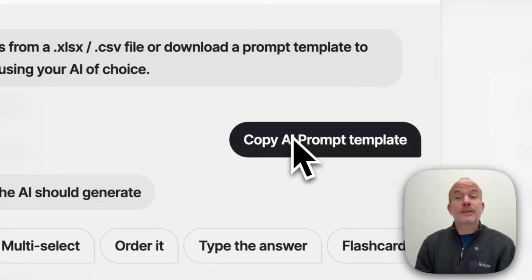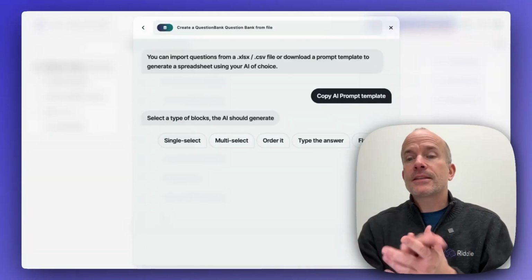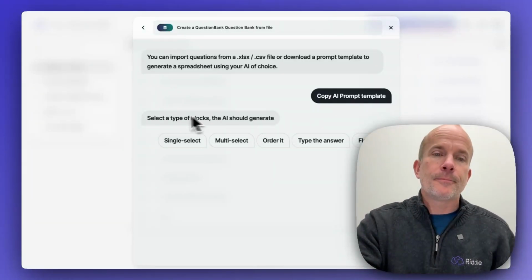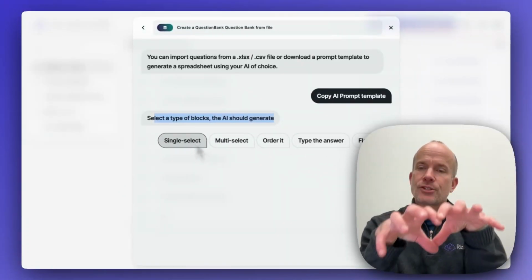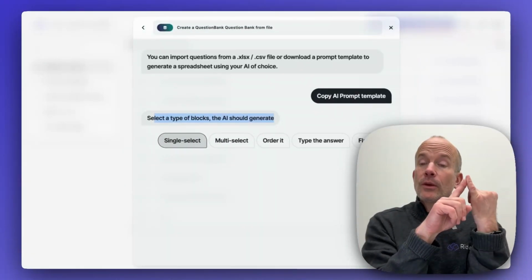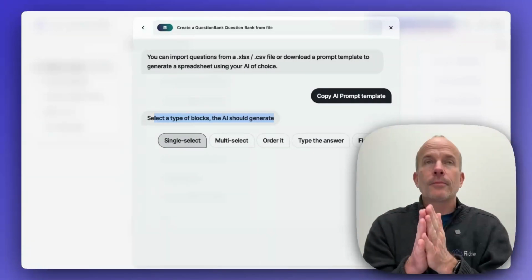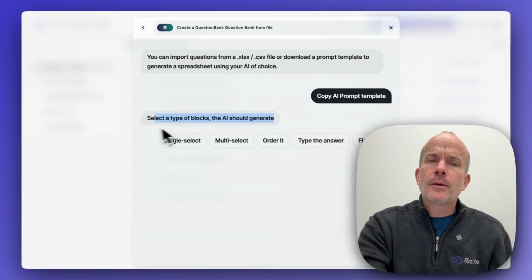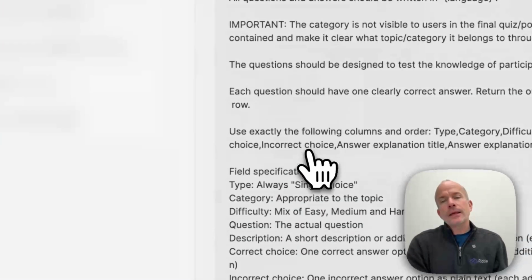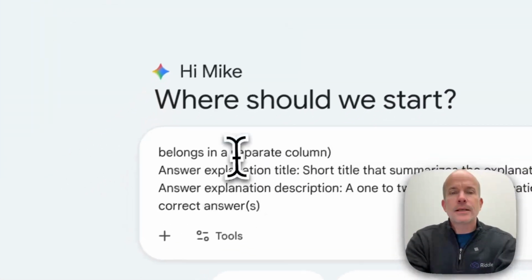The AI prompt template is a great option because what you can do is say, hey, AI, present this mix of questions based on the parameters I set. Okay, when you are creating a question bank, you need to keep each type of question separate. So if there is only one right answer, a single select, that is a different type of data than a multi-select where there might be multiple correct answers, or order it, put these in the right order, and so on. But the concept is very similar. In this case, I'm going to say, okay, I am going to use this AI prompt and I'm going to copy it. And I'll pop over to Gemini and just say, okay, great. I'm going to enter this in here.